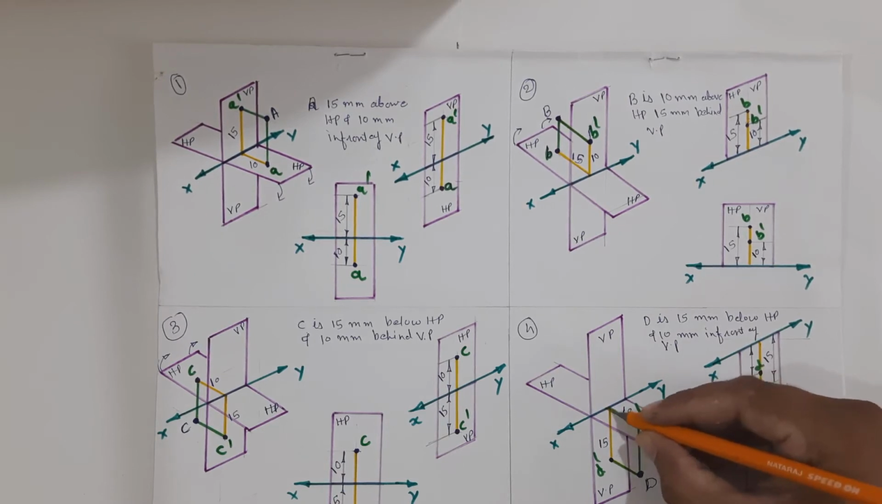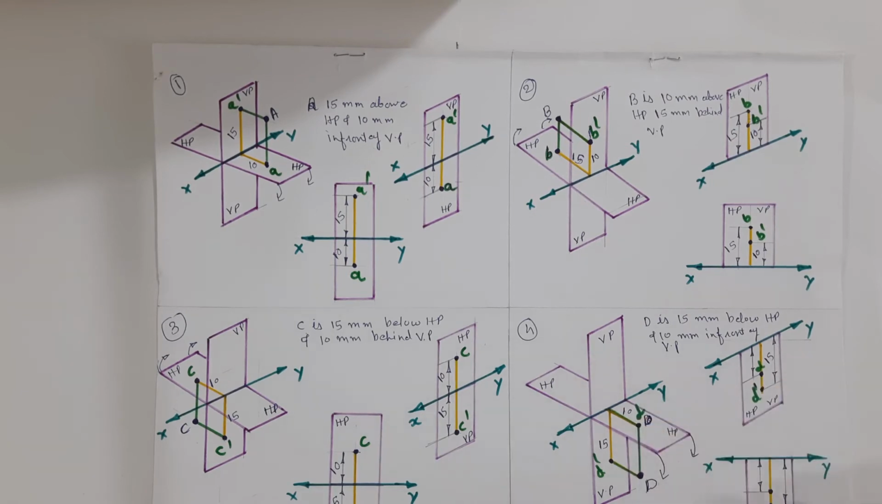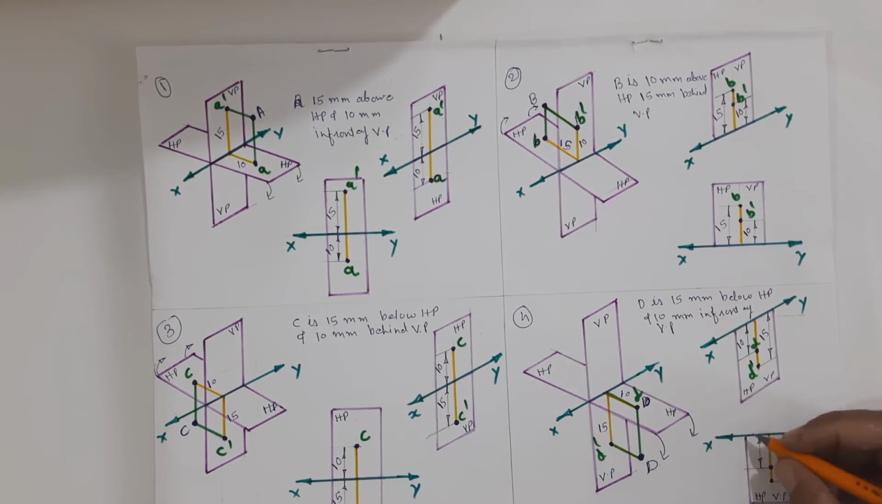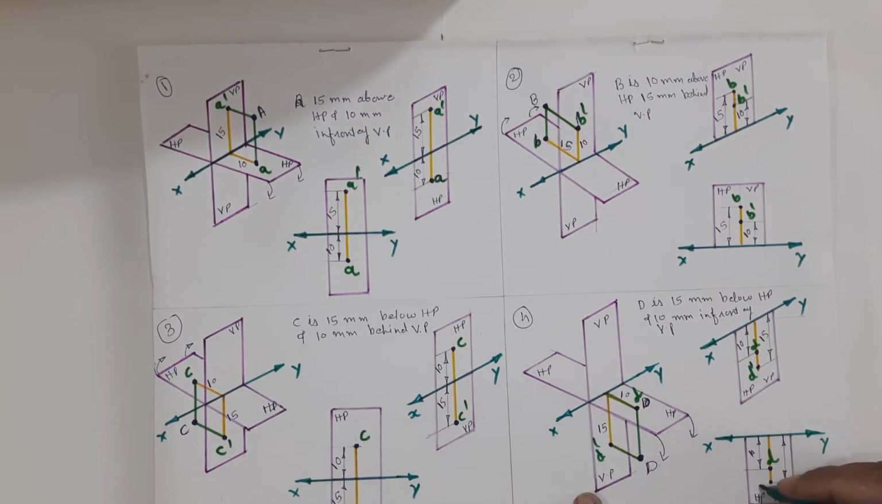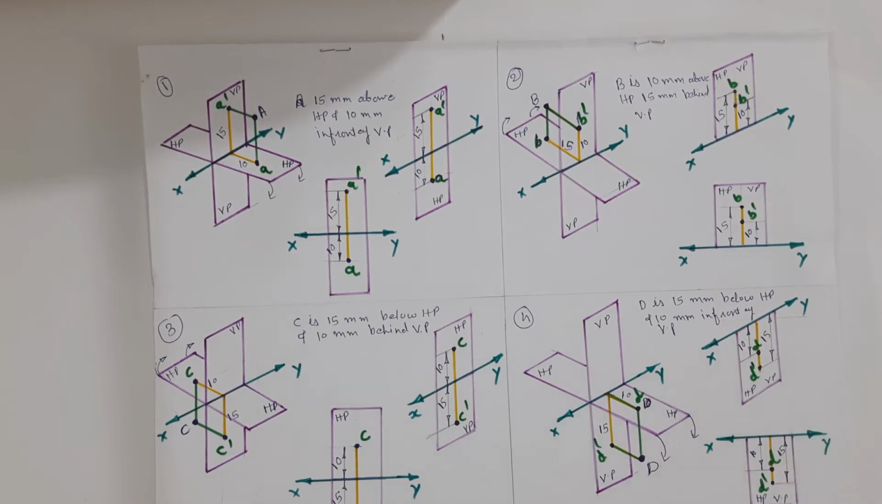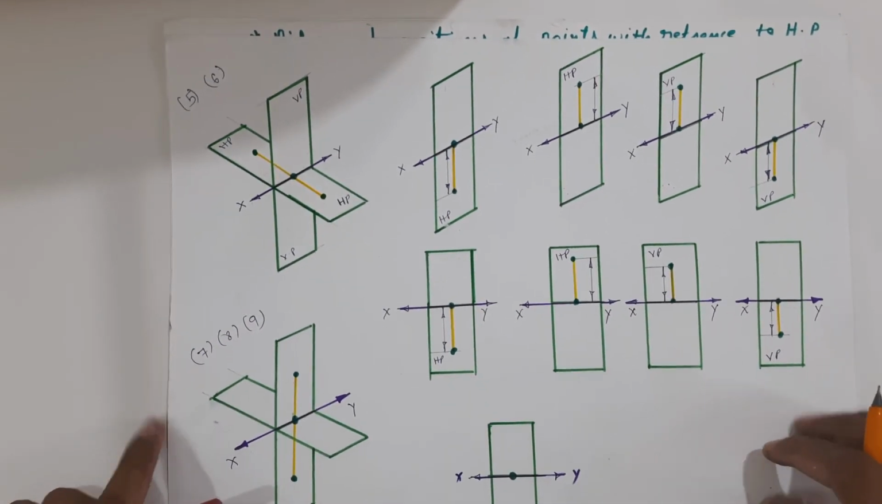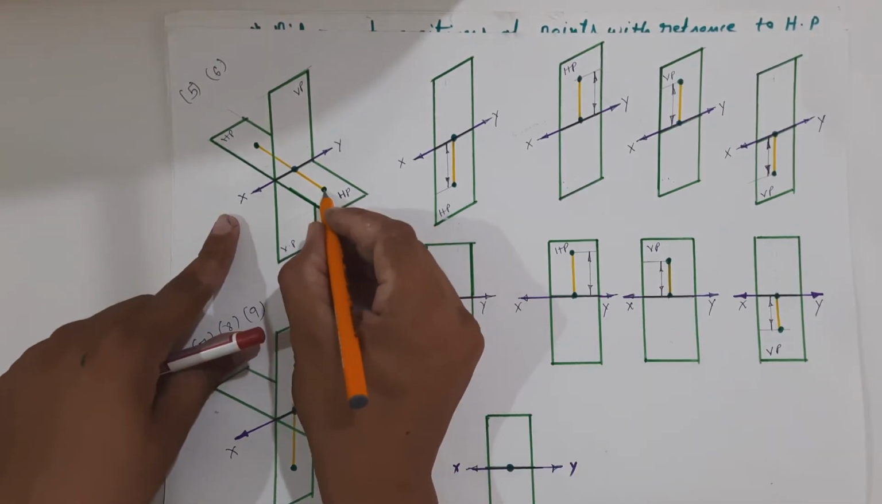As we have to rotate the horizontal plane 90 degrees in the clockwise direction, we will get the plan 10 mm below the XY reference line. So here, 10 mm below, we will get the plan, that is D, and 15 mm below the XY reference line we will get the elevation. Now let us discuss other positions.